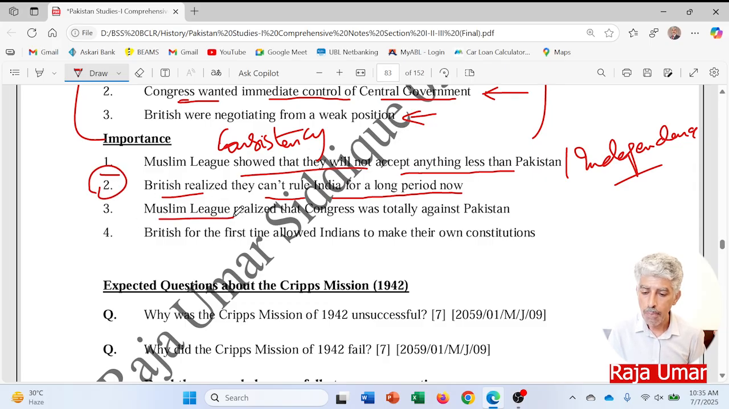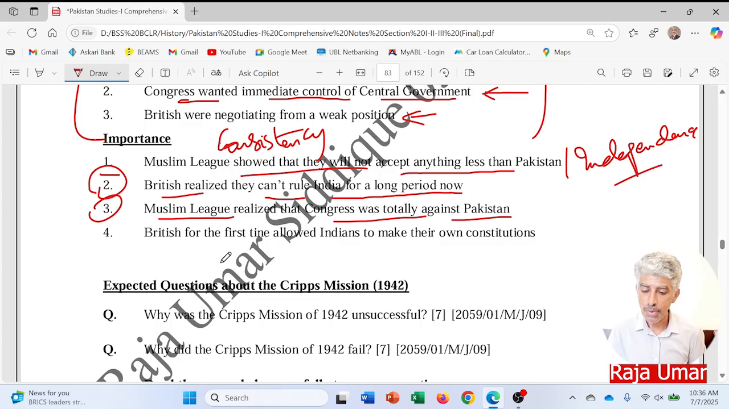Number 3, the Muslim League realized that Congress was totally against Pakistan, as Congress wanted the control of the whole of the subcontinent and the central government at once, against the proposal given by the Cripps Mission after the war. So it means that the Muslim League was perceiving that again Congress wanted the same sort of rule which they had already imposed on the Muslims from 1937 to 1939.